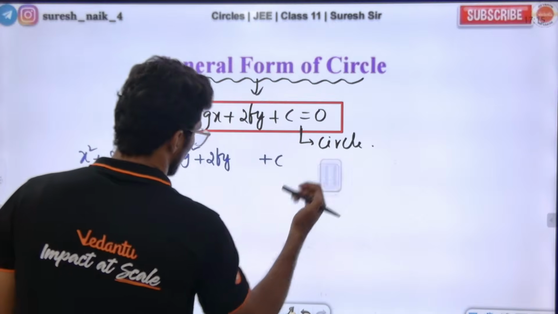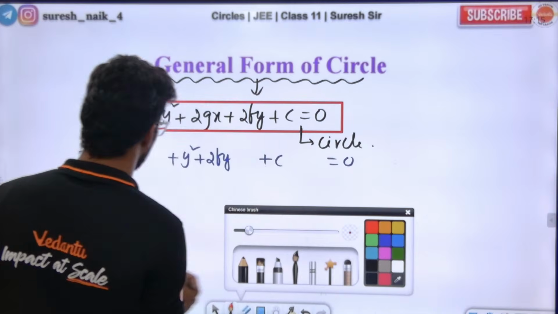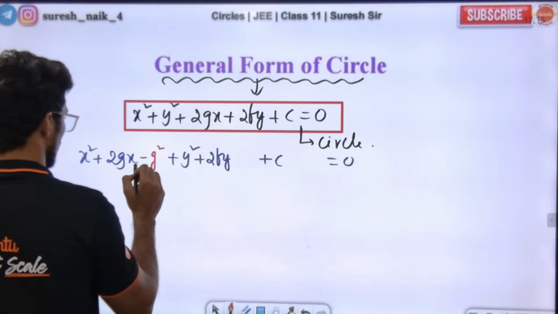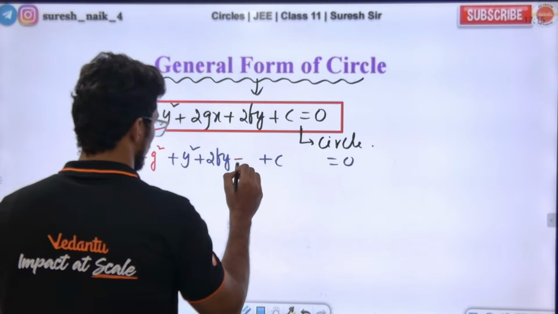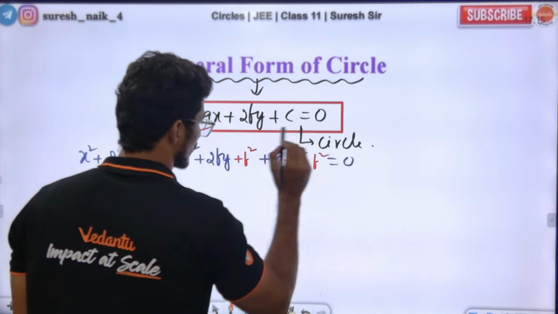Sir, very good. I have a doubt, sir. Now look, sir, I'm adding and subtracting something here. What am I adding and subtracting? I'm adding plus g square, subtracting g square, adding g square.